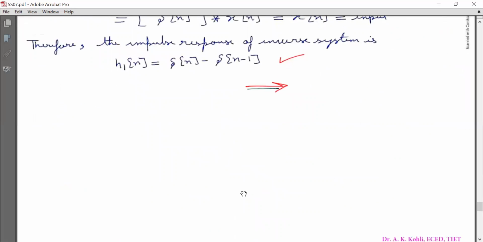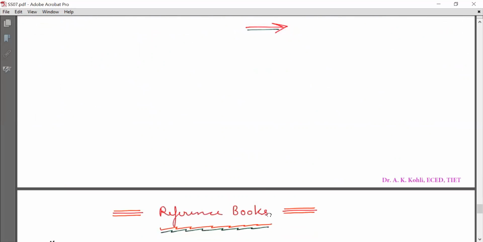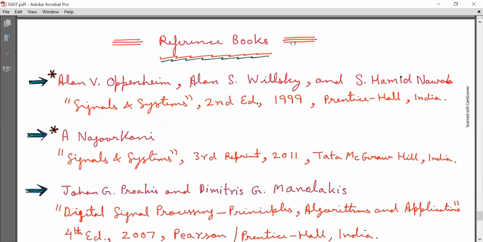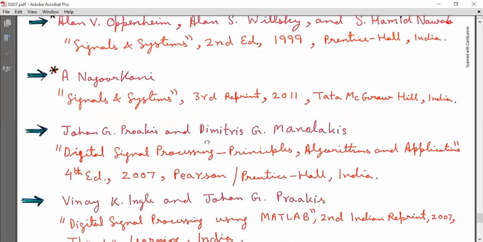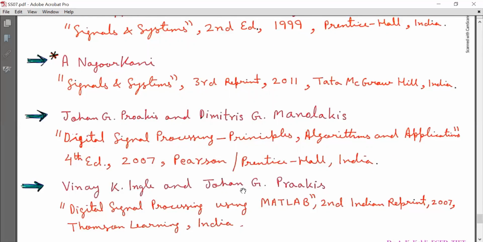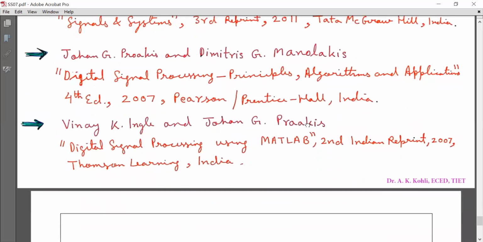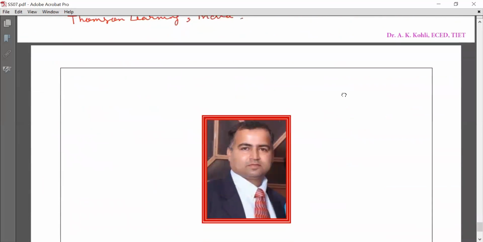So I think that's all for today's lecture. This lecture is from the textbook on Signals and Systems by A.V. Oppenheim, A.S. Willsky, and S.H. Nawab. And you can consult these three reference books also as per your convenience for detailed study.